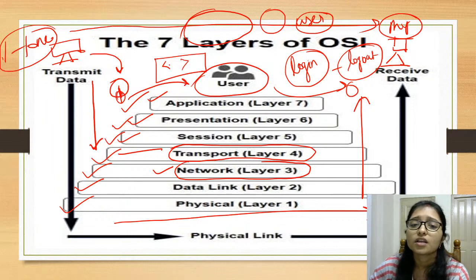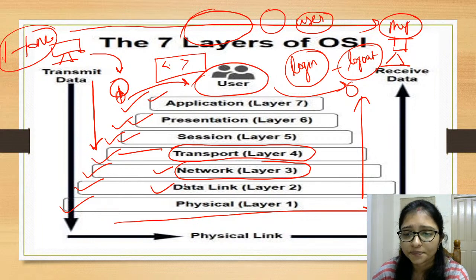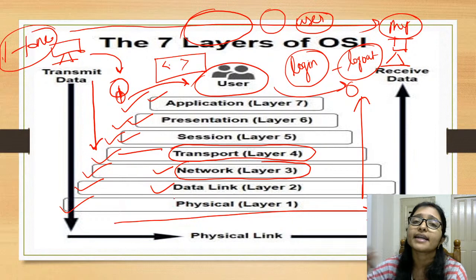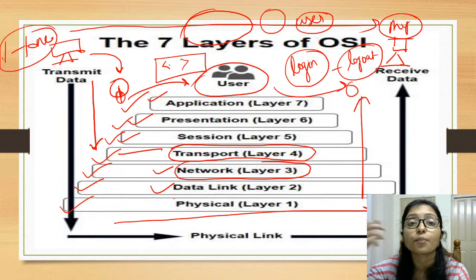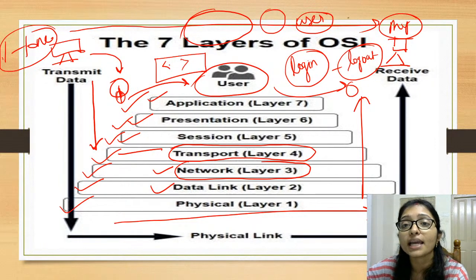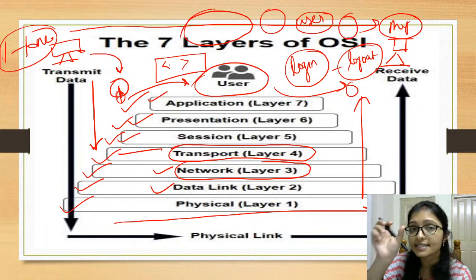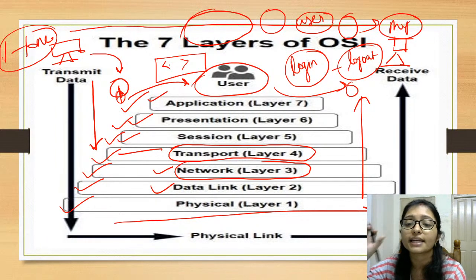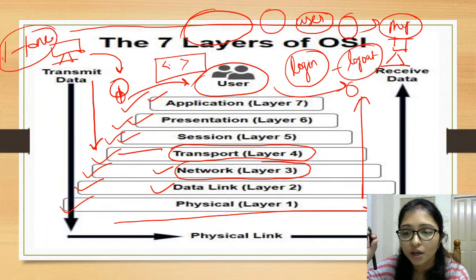Okay, so after that, the data link layer. Data link layer means when data is linking. Data is getting linked with your computer before coming to your host, meaning it is nearby your computer and it is linking to your computer. That is done by the data link layer.